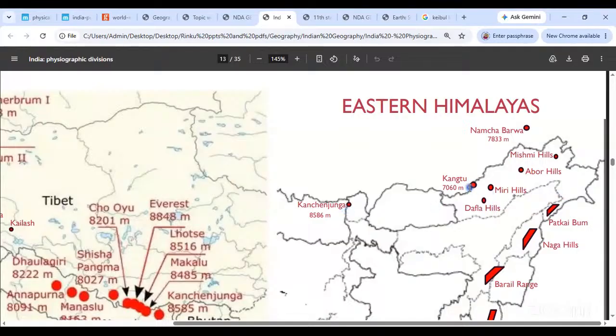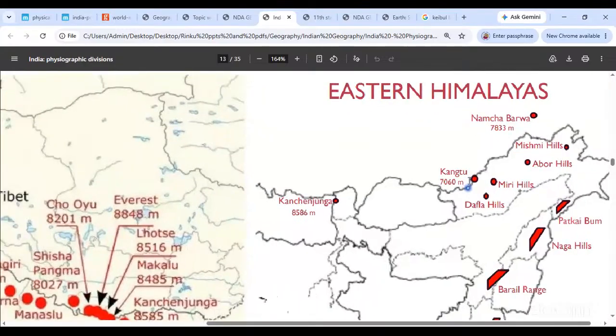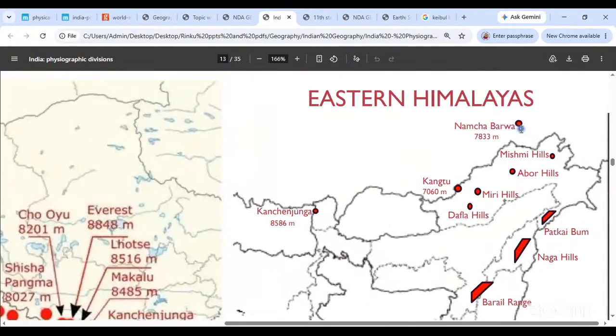Move to Arunachal Pradesh. We spoke of Kangto. Remember, Kangto is a famous disputed peak between India and China. So that is Kangto over here. Can you make out Kangto over here? That is Kangto. It's a tall enough peak, okay? You can see the Namcha Barwa over here, around which the Brahmaputra and the Himalayas will both turn southwards.